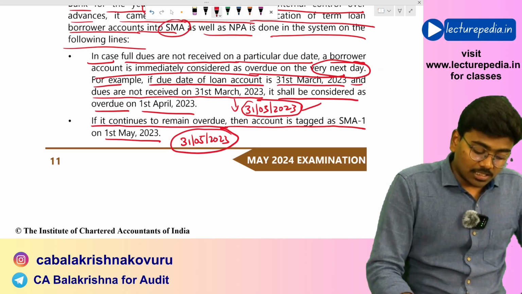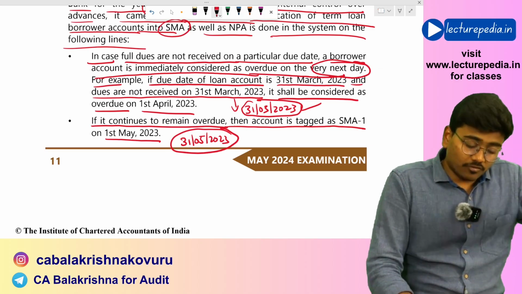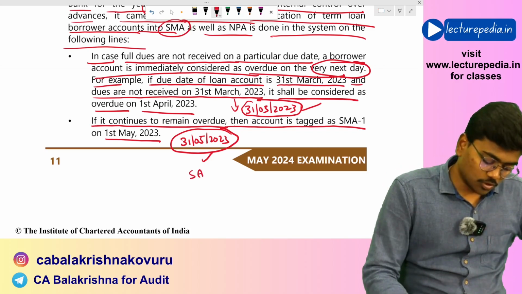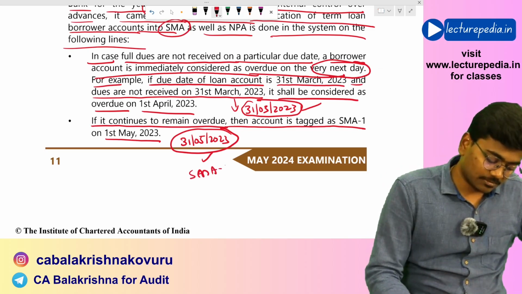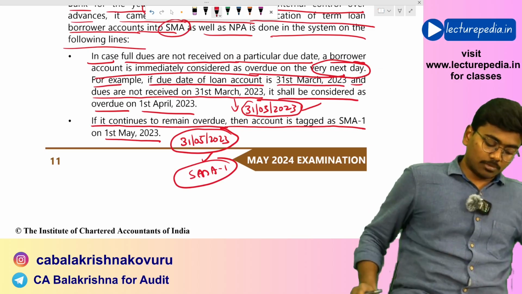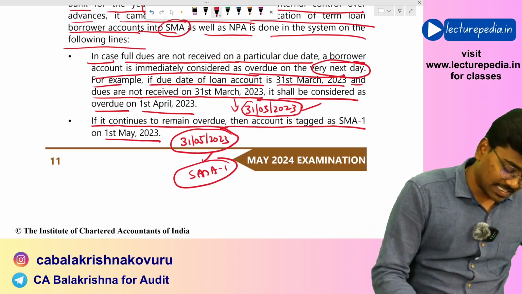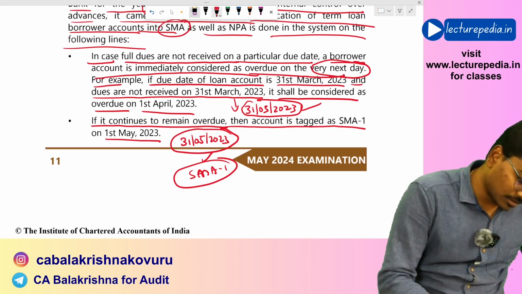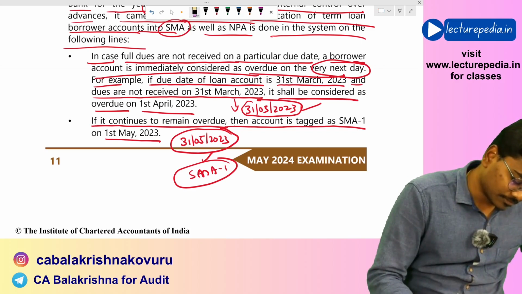So in the closing hours of that 30th day itself, you need to mark it as SMA 1. You should not again wait for the next day. So here you need to mark it as 30th April.